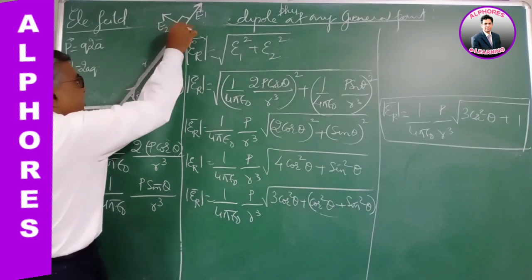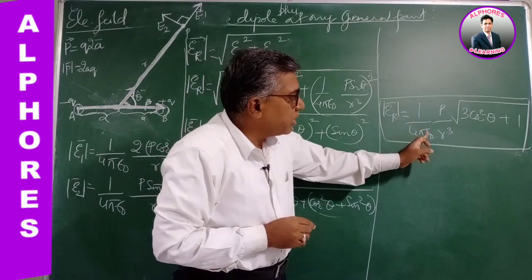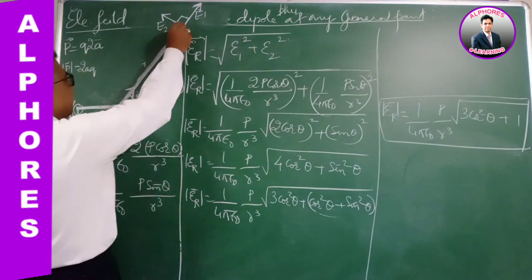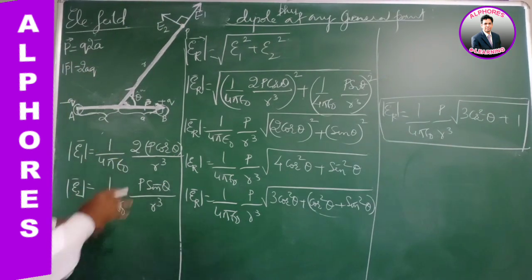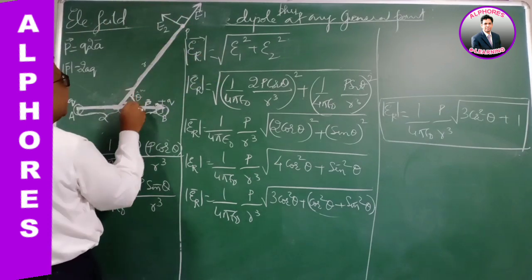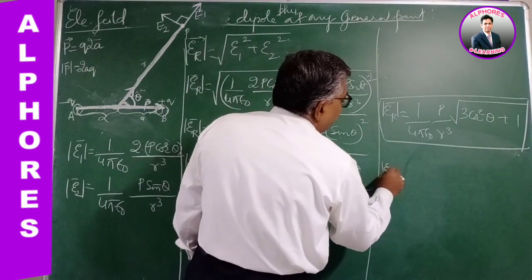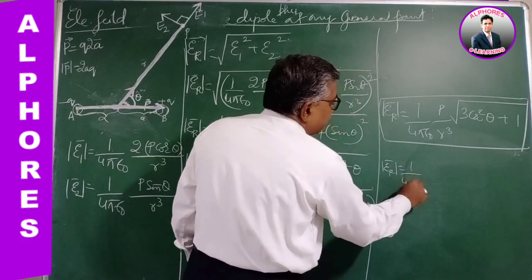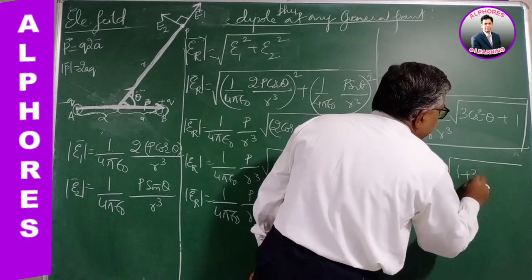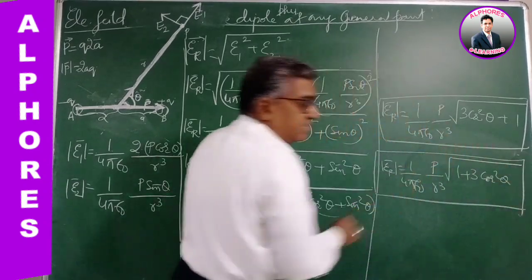Then at this point, the electric field intensity has a magnitude 1 by 4 pi epsilon naught p by r cube root of 3 cos square theta plus 1. So this is the electric field intensity magnitude for an electric dipole at any arbitrary point, with the radius vector making an angle theta with the dipole. So the magnitude mod E is 1 by 4 pi epsilon naught p by r cube root of 1 plus 3 cos square theta. This is the electric field intensity. Thank you.